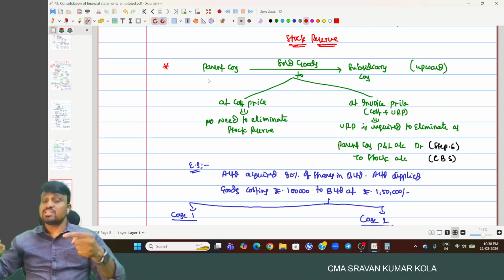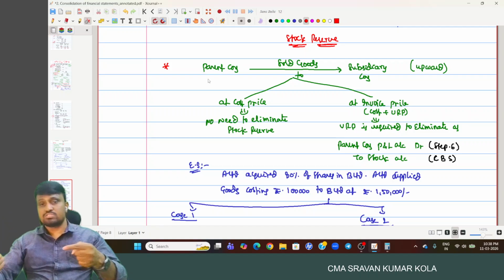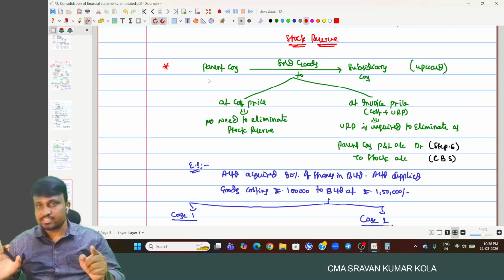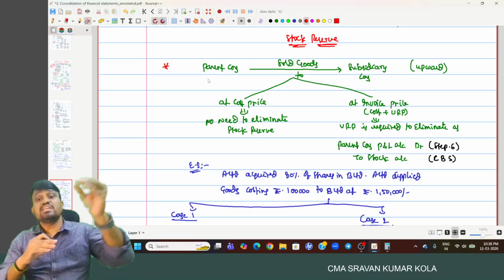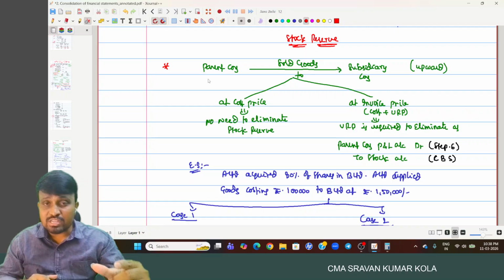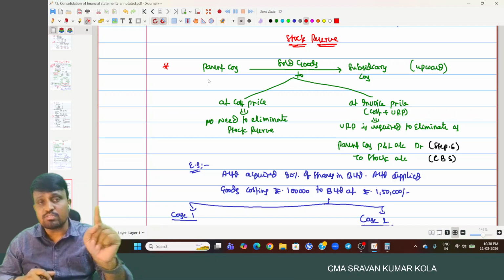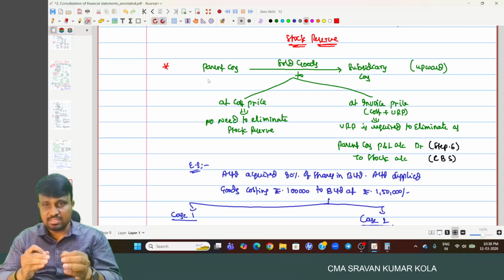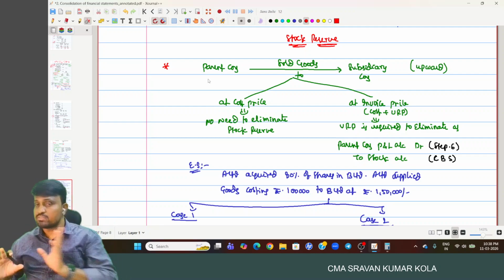Stock in the consolidated balance sheet is holding stock plus subsidiary stock minus stock reserve, because stock is credited. If the subsidiary company is the seller, then the subsidiary company's profit and loss account is debited to stock account. The subsidiary's profit and loss account we consider in the analysis of reserves and surplus of the subsidiary company in step 3, so we consider it in step 3 under the consolidated balance sheet. We have to reduce it from stock.